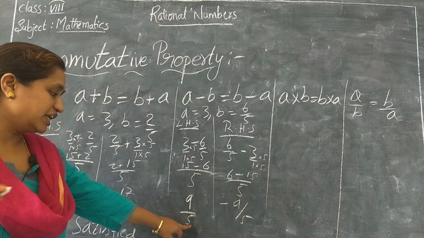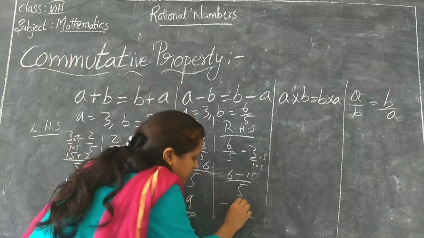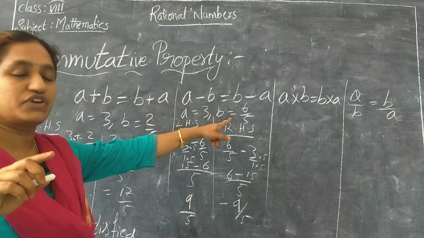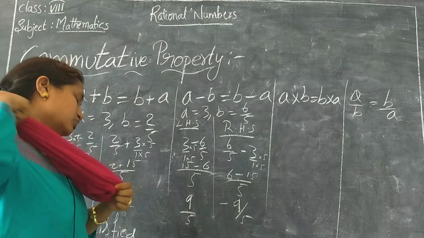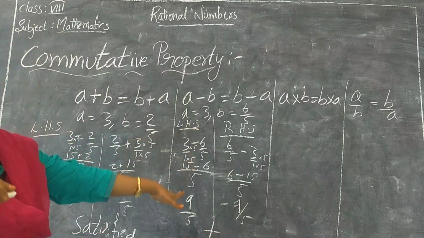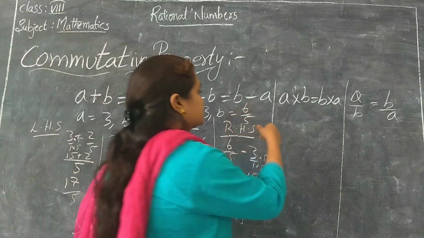So is it correct? Is it satisfying? Whether it is satisfying under subtraction or not? No, it's not satisfying under subtraction. So commutative is not satisfied under subtraction. Is it okay? Then let's go here.